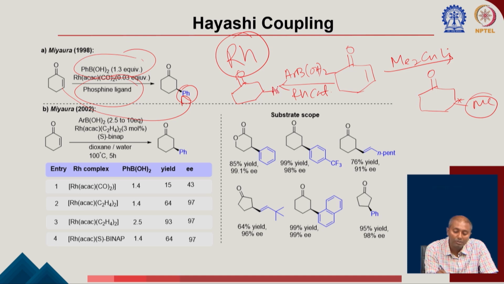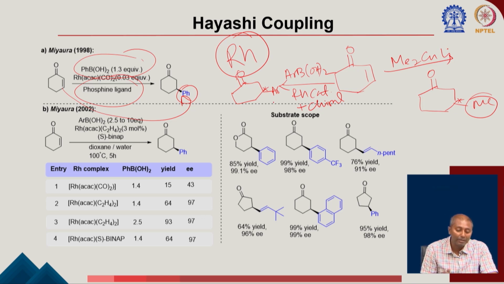Okay. So, now the question comes, as you are generating a stereo center here with rhodium catalyst, if you use a chiral ligand which can bind to the rhodium catalyst, then you are able to control the stereochemistry of this to get to a particular enantiomer.